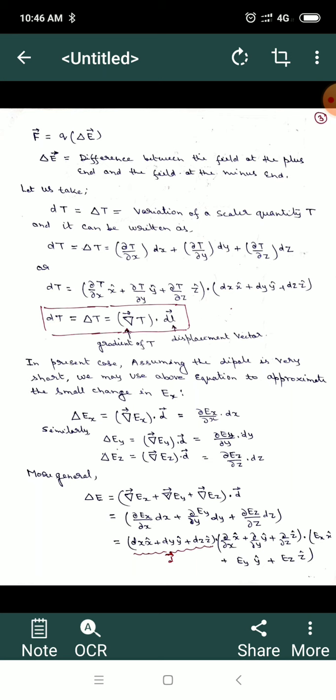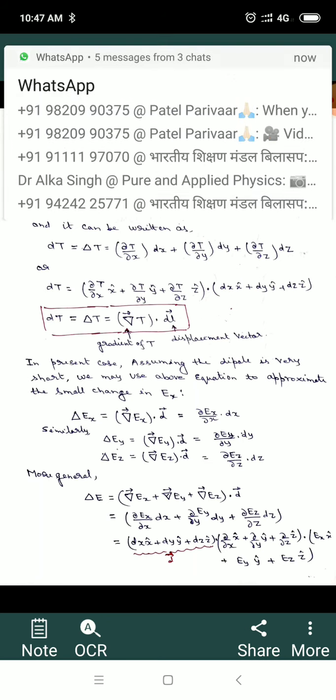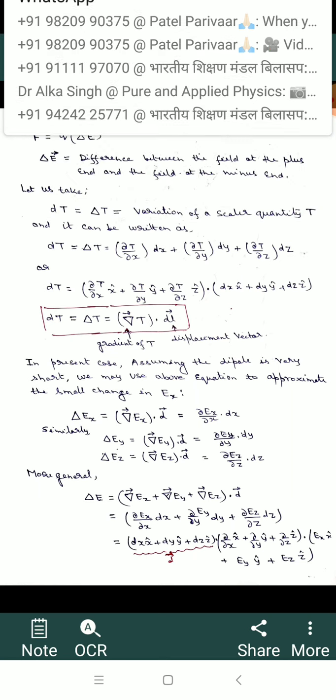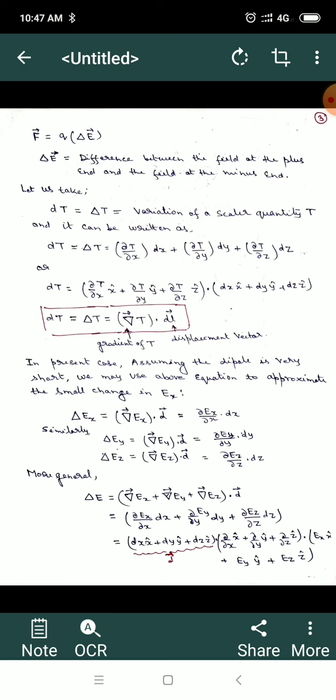So if we write the total electric field variation, delta E, the change in the electric field with respect to position, it is the gradient of the x component, gradient of the y component and gradient of the z component of the electric field, into d, the separation of the dipole. So this first term can be written as del Ex upon del x into dx plus del Ey upon del y into dy plus del Ez upon del z dz.